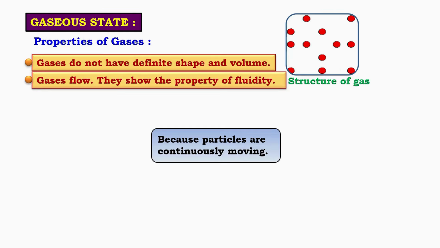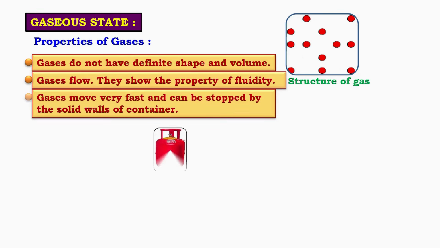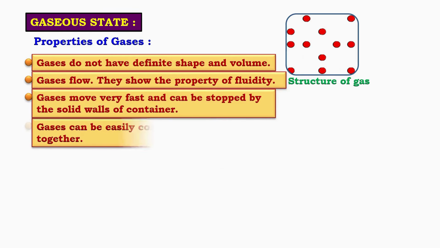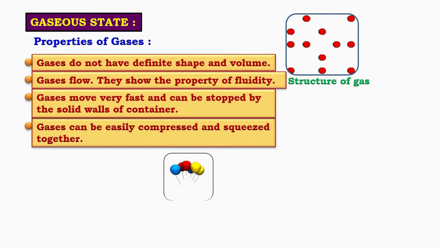Gases move very fast, but they can be stopped by the solid walls of a container. For example, cooking gas remains safely stored inside a gas cylinder. Gases can be easily compressed and squeezed together because there is a lot of empty space between their particles. This is why gases can be stored in soda bottles and balloons under pressure.